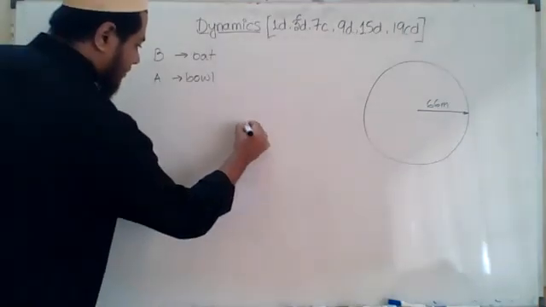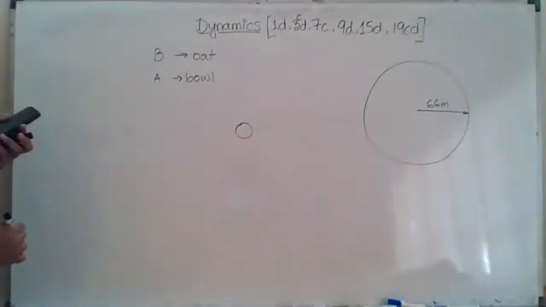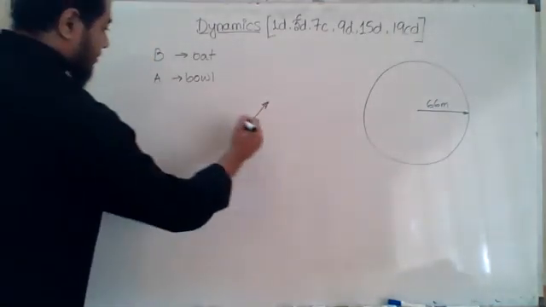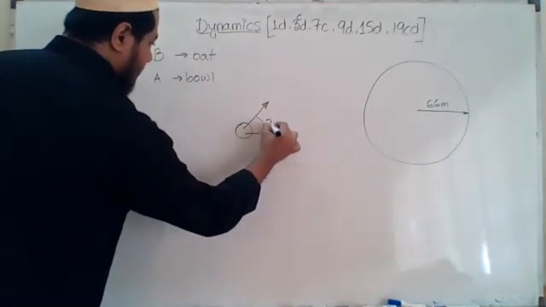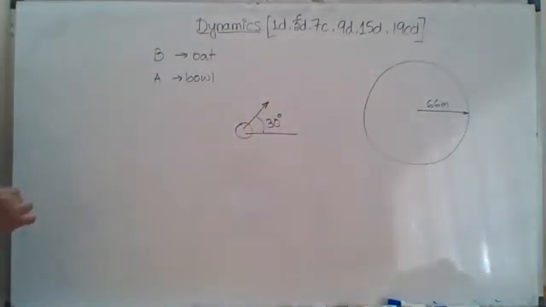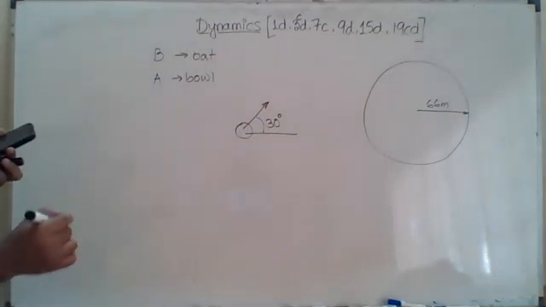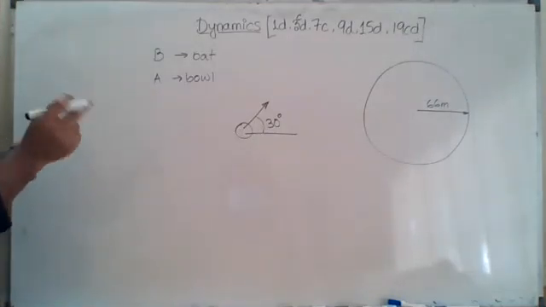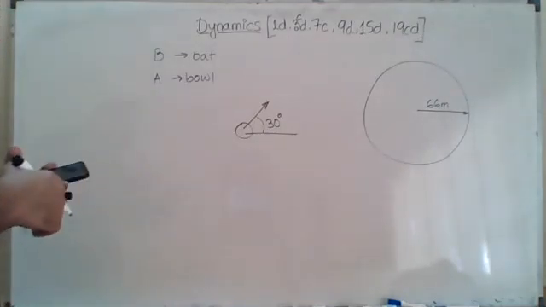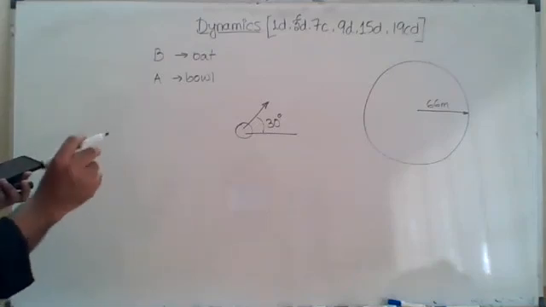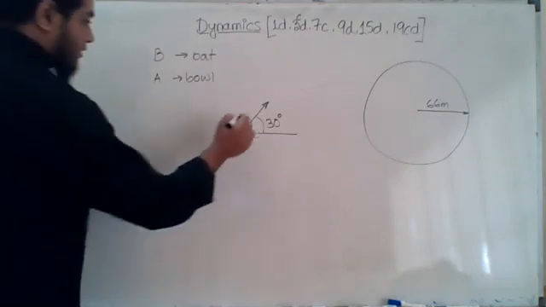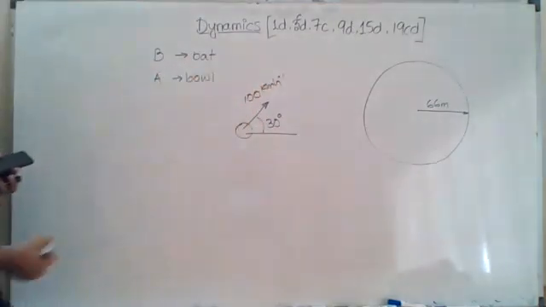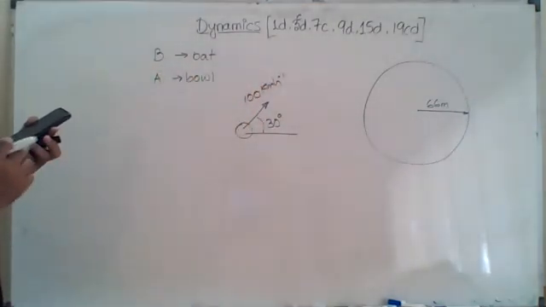So let us say this is our ball and this has been struck at an angle of 30 degree with the horizontal. So this is the horizontal, and this is the 30 degree angle. What is the initial velocity? 100 km per hour. This is the ball with which the bowler has bowled. Now the batsman also hits the ball, then after hitting, the ball gains the same velocity. So this initial velocity will be 100 km per hour. We need to convert it to meter per second.